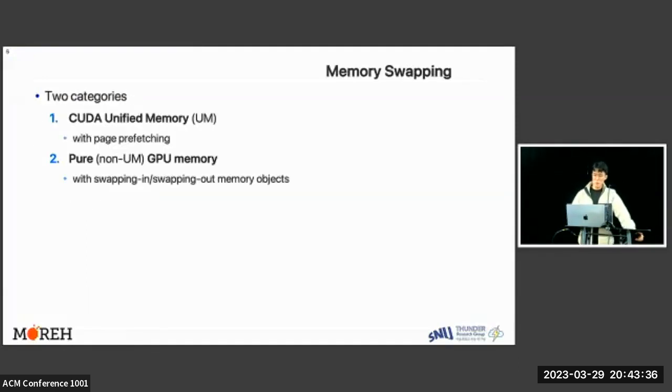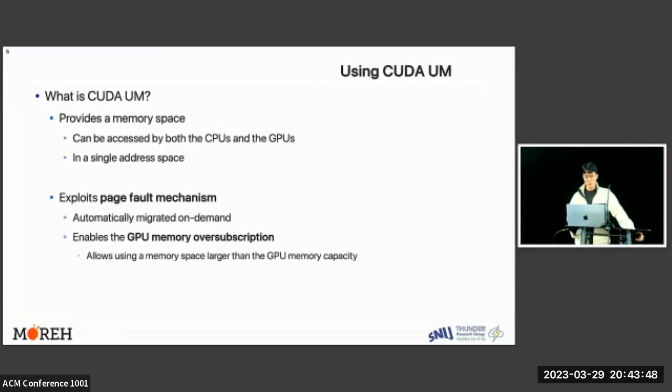Previous approaches in memory swapping are divided into two categories. One uses CUDA unified memory with page prefetching, and the other uses pure GPU memory with swapping in and out memory objects. Here, CUDA-UM is a memory space that can be accessed by both the CPUs and the GPUs in a single address space. It exploits page fault mechanism. Therefore, pages are automatically migrated on demand. It also enables the GPU memory oversubscription, which allows using a memory space larger than the GPU memory capacity.